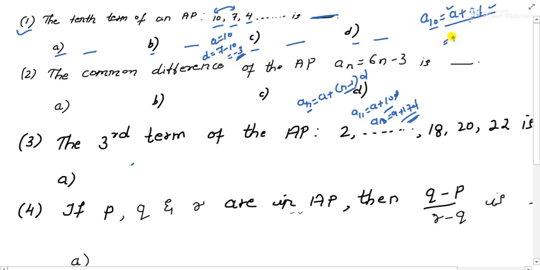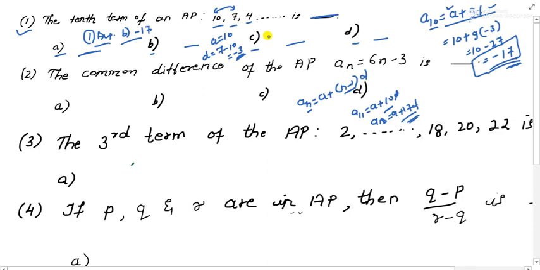Now you substitute here. So 10 plus 9 into minus 3; if you solve, 9 into minus 3 is minus 27, and this gives minus 17. One of the options among A, B, C, D will be this, so you have to look for it. If it is there, you can write it directly in your answer sheet: question number 1, answer. If it is B, you write B, and then minus 17. Like this you have to write. I hope it is clear to you all.